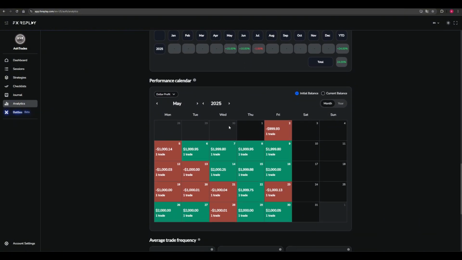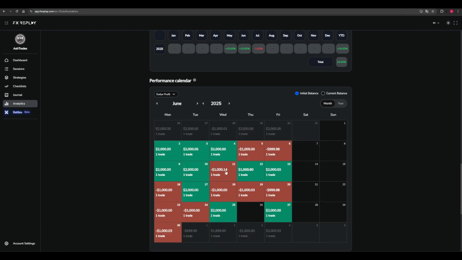And here you can see the different days and how it looked. Yeah, I missed the 1st of May and the 26th of June. So I missed 2 days, but I looked back, and it was not a difference at all. It was a loss and a win. So it was maybe a little bit more profit than I actually showed right here.